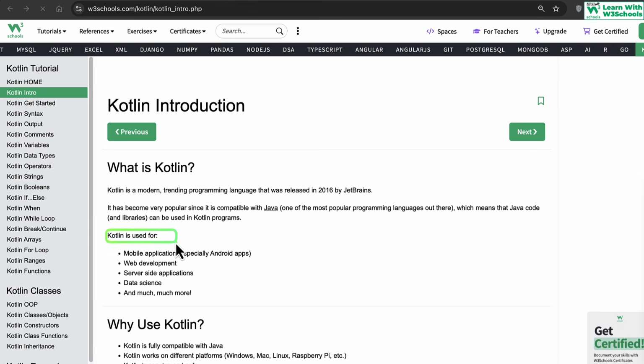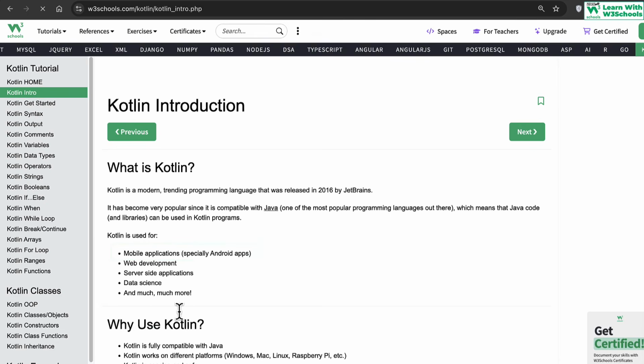Okay, so Kotlin technically is used for mobile application development. That's the major use we are currently seeing, especially Android apps. However, Kotlin is also used in web development, server-side applications, data science, and much more. But the more examples you would find are related to mobile application development.